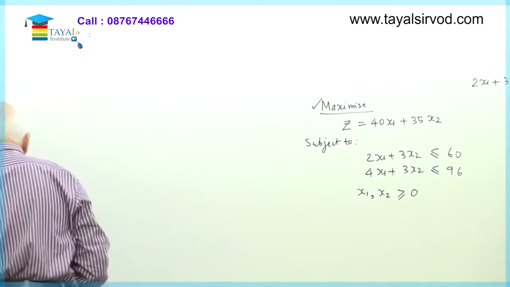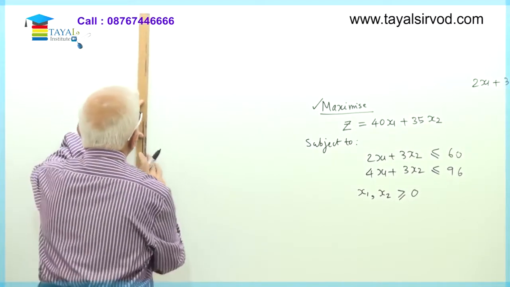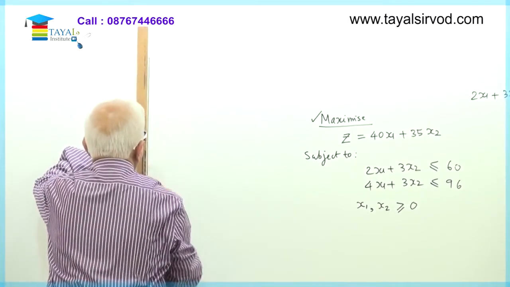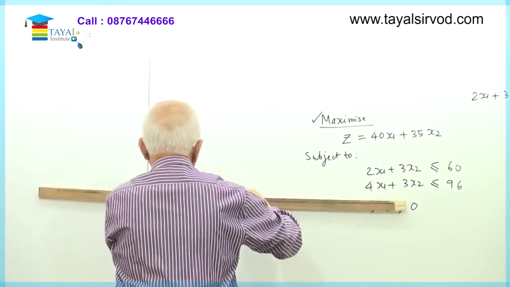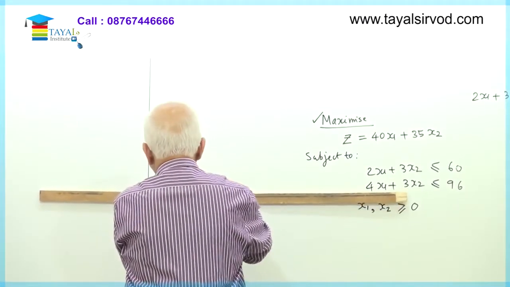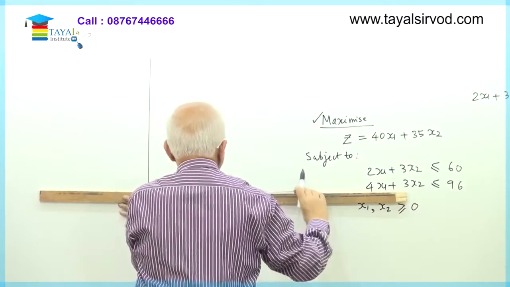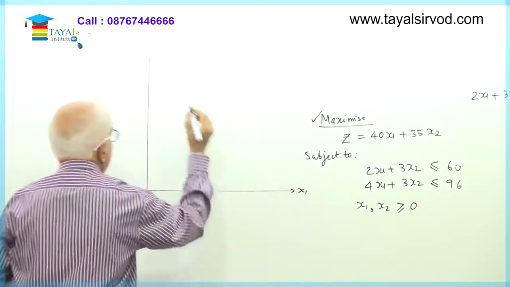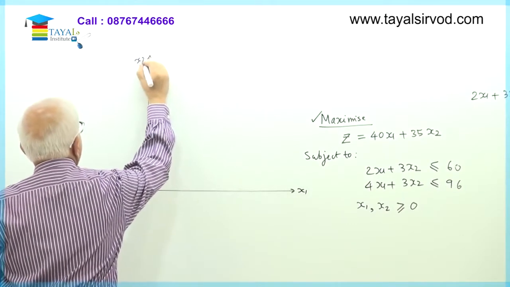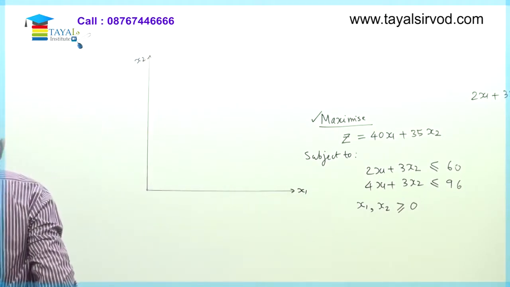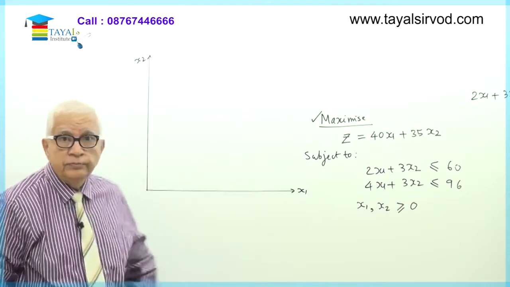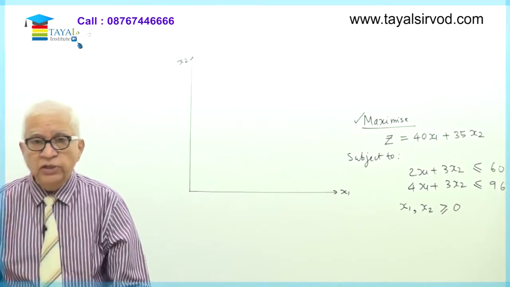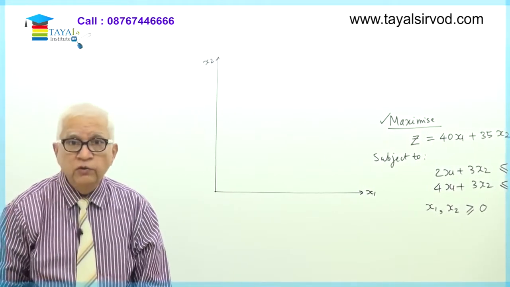So I am drawing the horizontal axis here. And then I am drawing the vertical axis. Remember, the horizontal axis is always x1, the vertical axis is x2. We'll never interchange this. So x1 is the horizontal axis, x2 is the vertical axis.